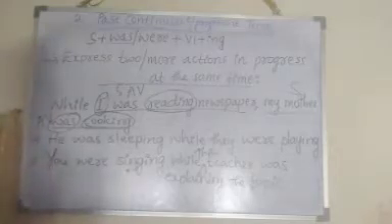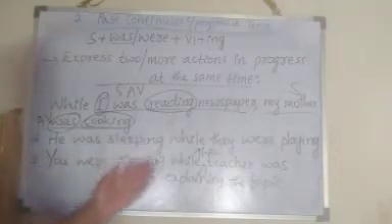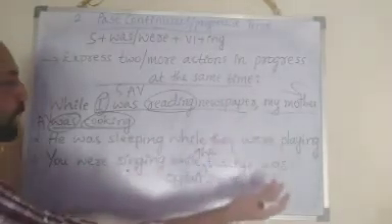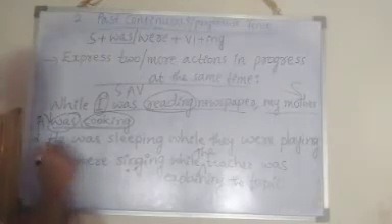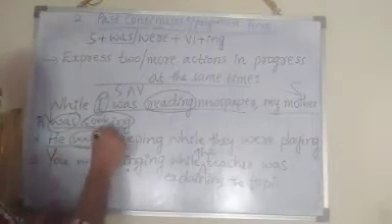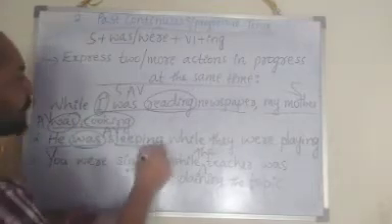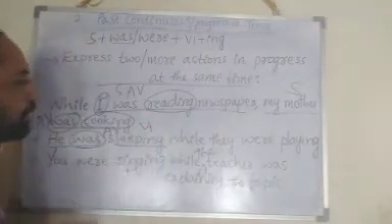Next, he was sleeping while they were playing football. He is the singular subject, so was is the singular auxiliary verb, sleeping is the main verb, present participle.